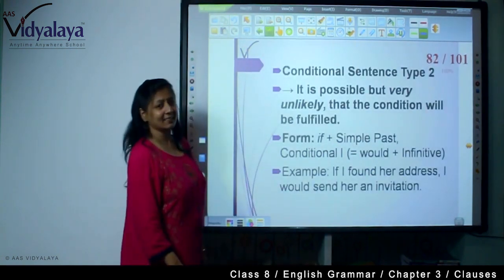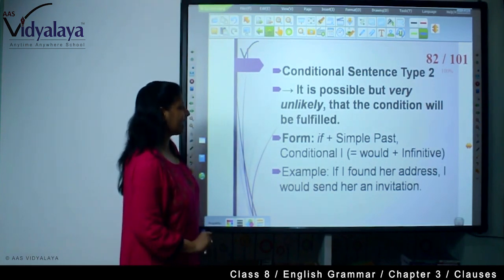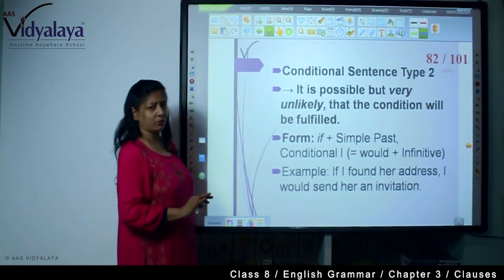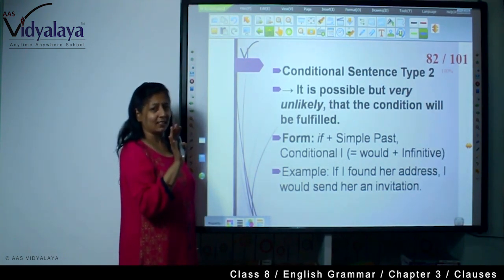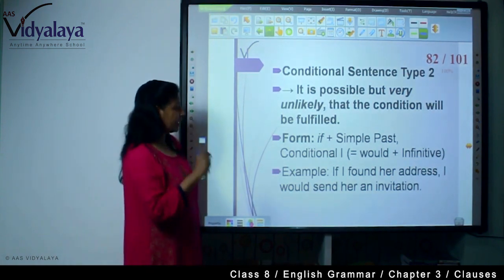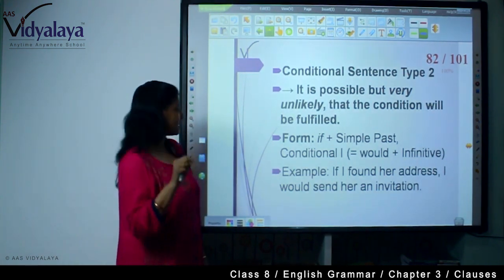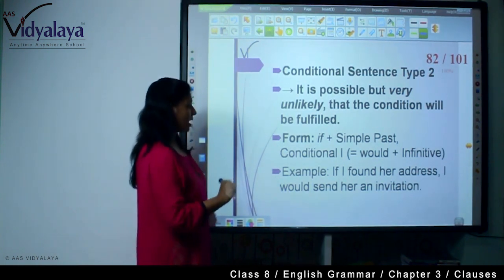Now conditional sentence type 2. It is possible but very unlikely that the condition will be fulfilled. It is possible but it's unlikely, it cannot be also. So what is the format? If plus simple past, conditional, would or infinitive.